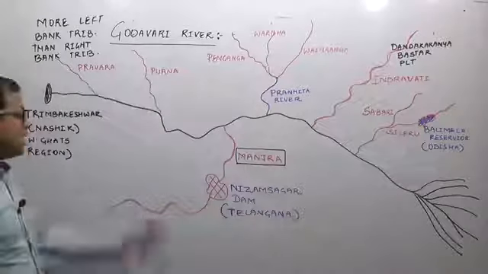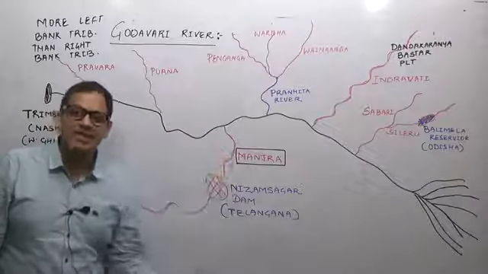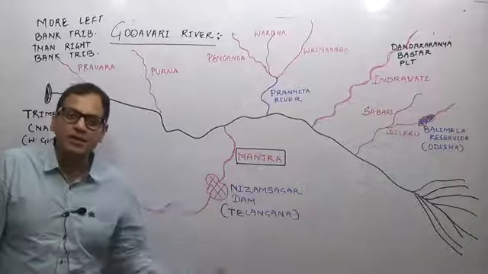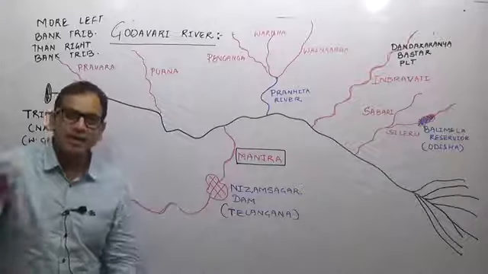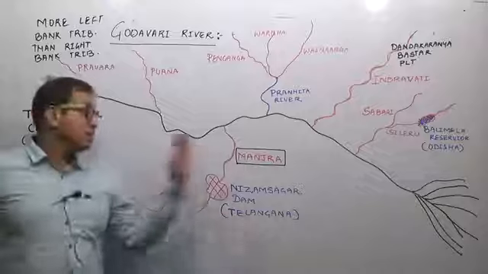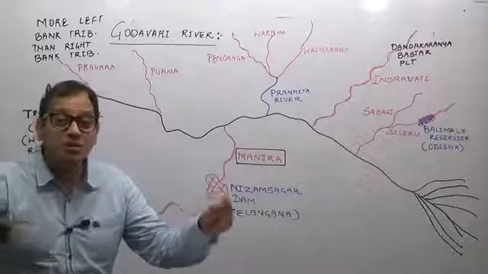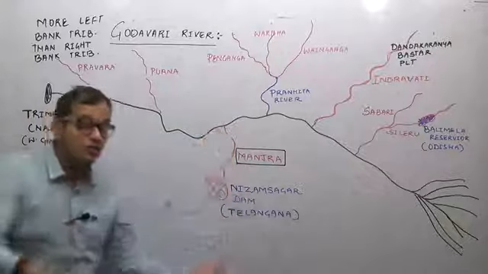On the river Manjra, the Nizam Sagar Dam is located in which state? Nizam is associated with the Telangana region. Hyderabad, coastal Andhra and Rayalaseema are now a totally different state. Nizam Sagar Dam is in Telangana. So Nizam Sagar Dam is on Manjra river, on the tributary of which river system?